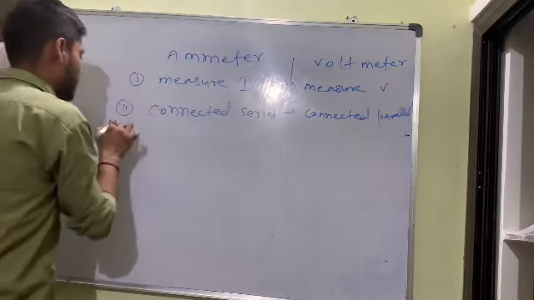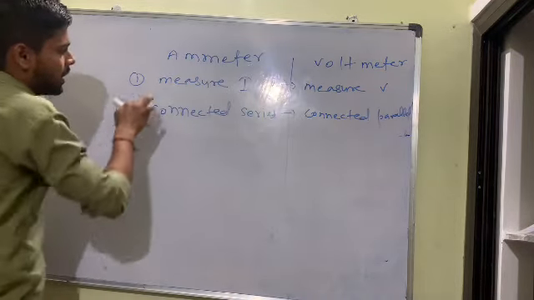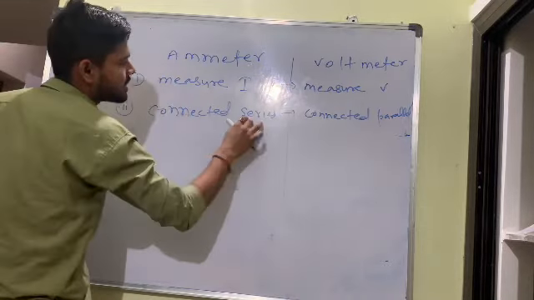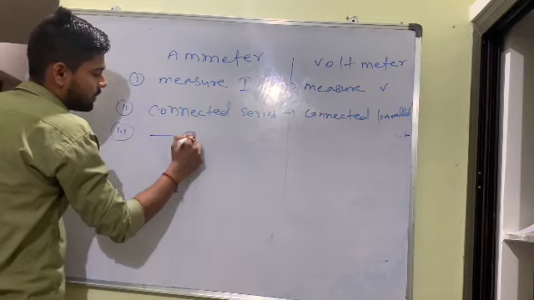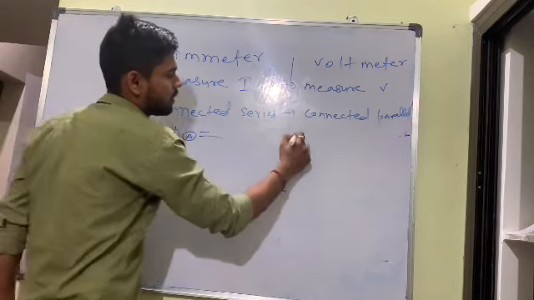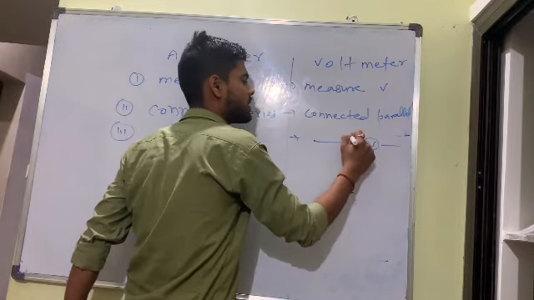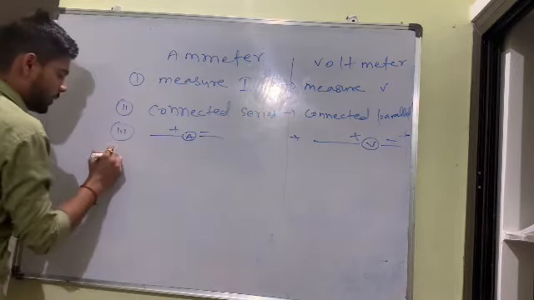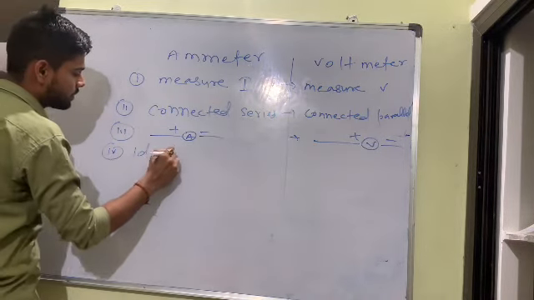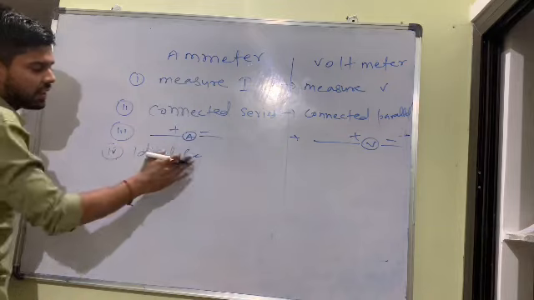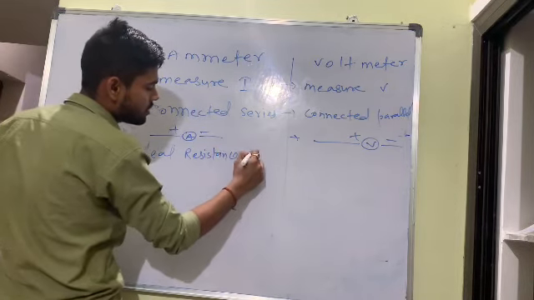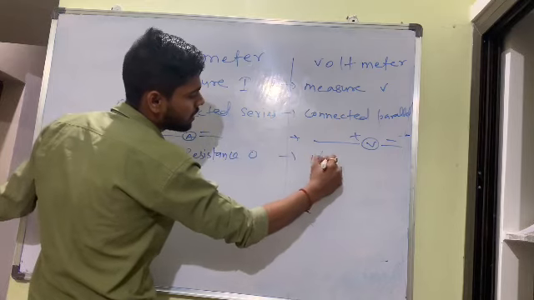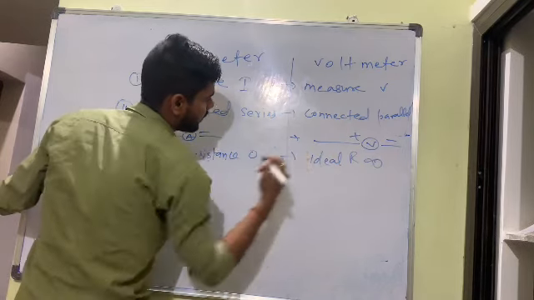Next point, important for us. Measures I, measures V, connected in series, connected in parallel. Symbol: if I write plus minus here, it is also part of the difference. Next point, ideal resistance. Ideal ammeter resistance is 0. Ideal voltmeter resistance is infinity.